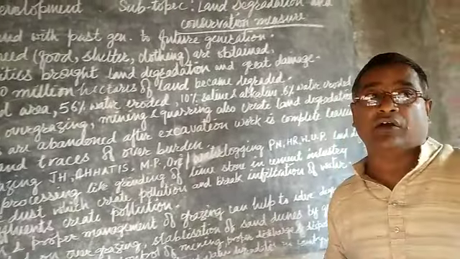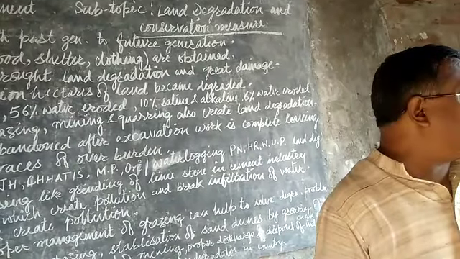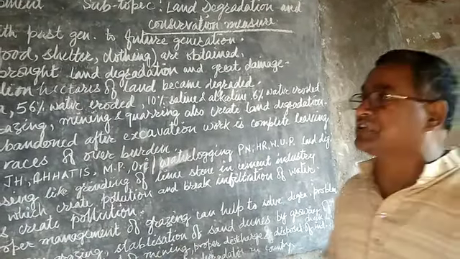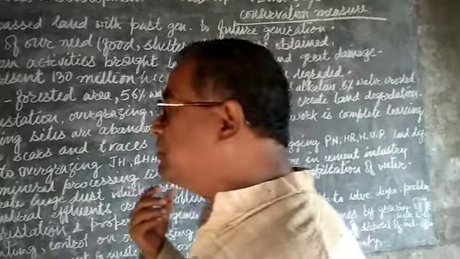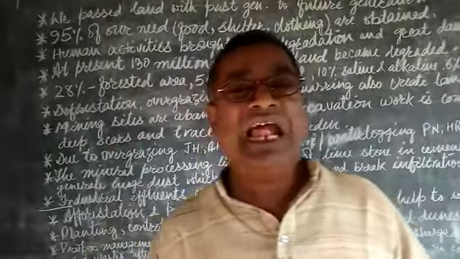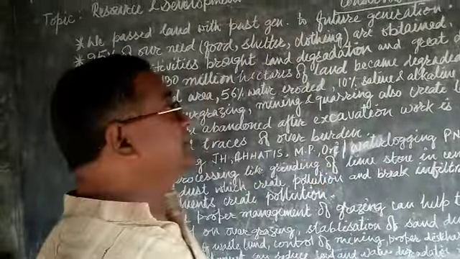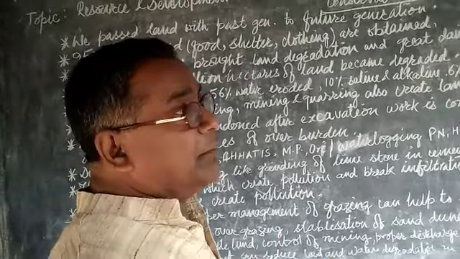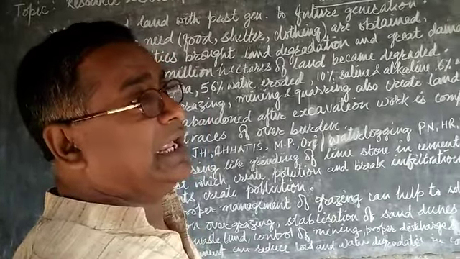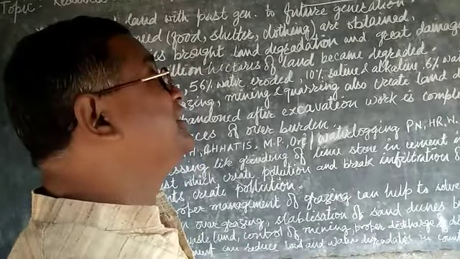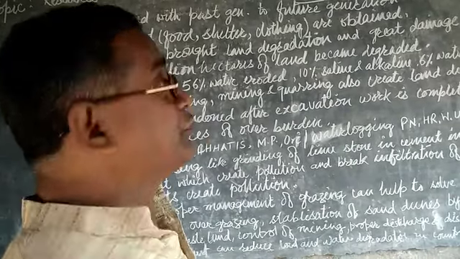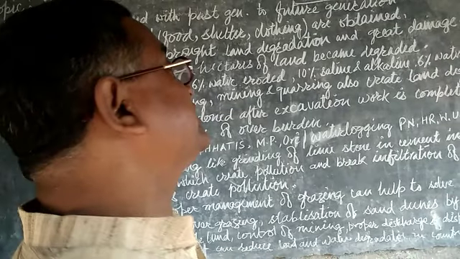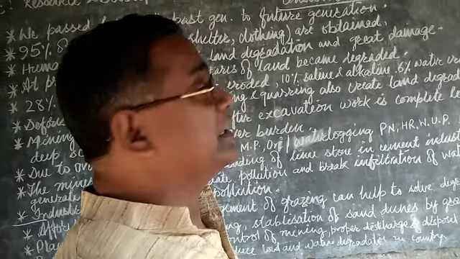From past generations to recent generations, we perform agricultural activity, and this causes the fertility of soil to continuously decrease. This proves that human activities create great damage to the soil.